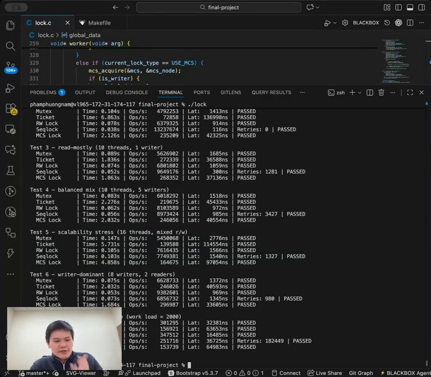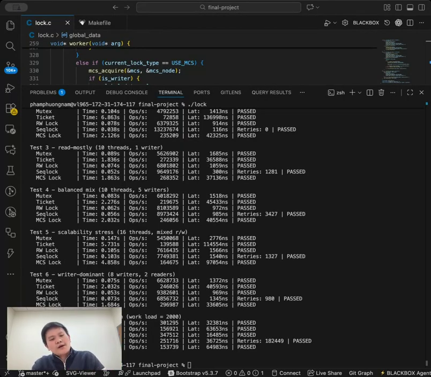The reason is that the ticket lock and MCS lock are both spin locks. Compared to auto locks like the mutex, when the OS puts the lock holder to sleep, every other thread just burns CPU, spinning and doing nothing. The mutex, on the other hand, actually puts them to sleep, which is why the mutex performs really well here but the ticket and MCS locks fall behind.